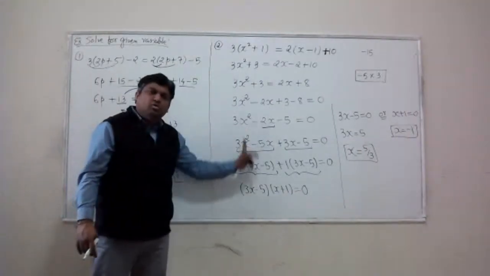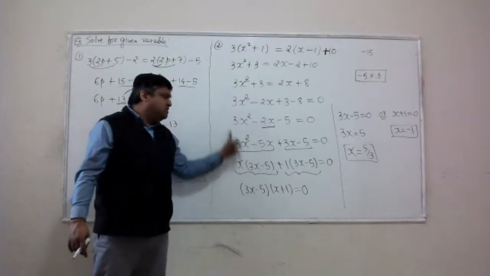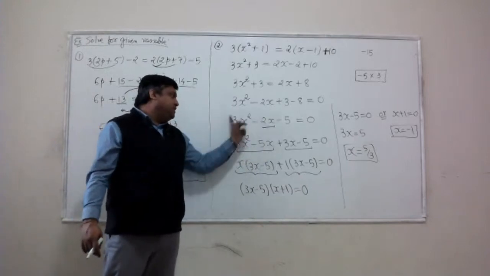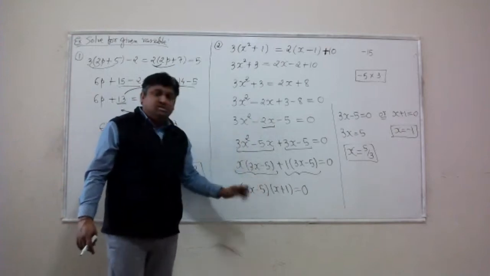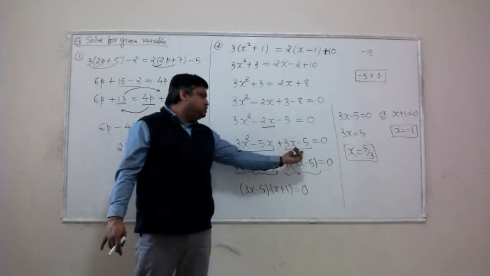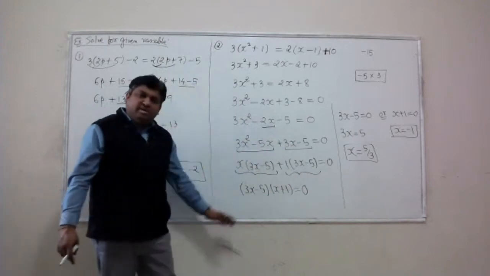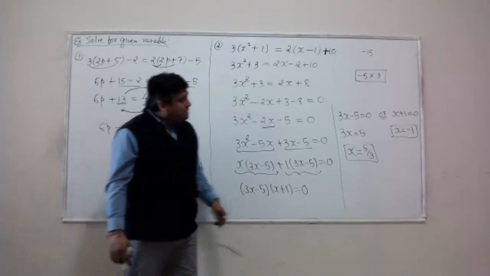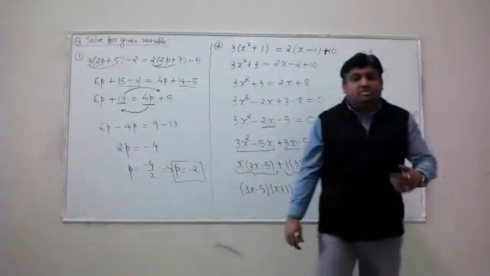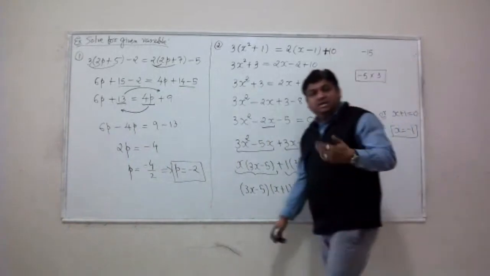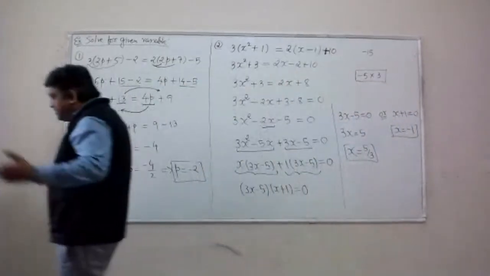Once again, keep the old method in mind because you might need it. If the polynomial is non-monic, certainly you have to break the middle term into two pieces, group the first two and last two terms, take the common factor out, and then do the factorization. I get two solutions for my quadratic equation, and as I say, not really a difficult thing.